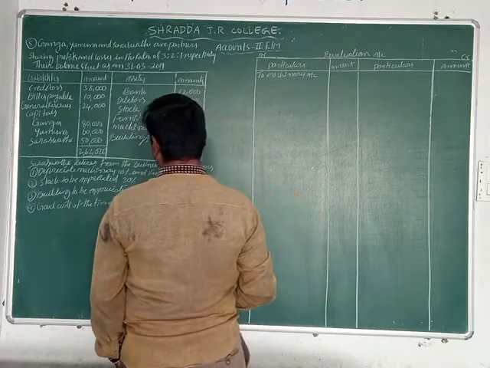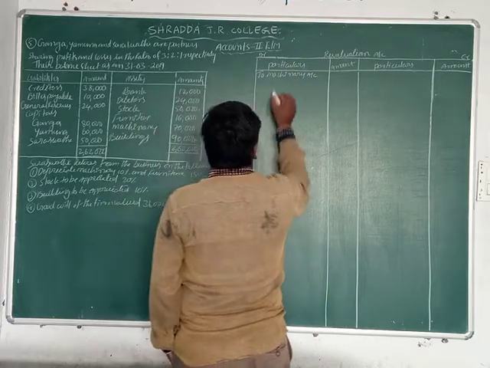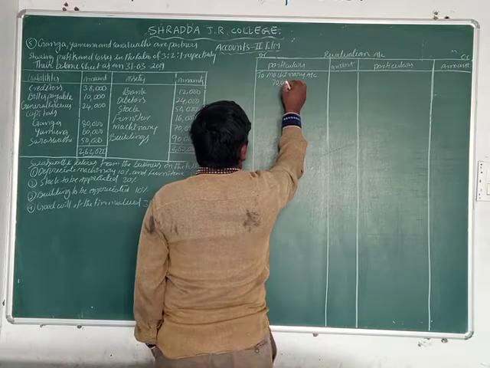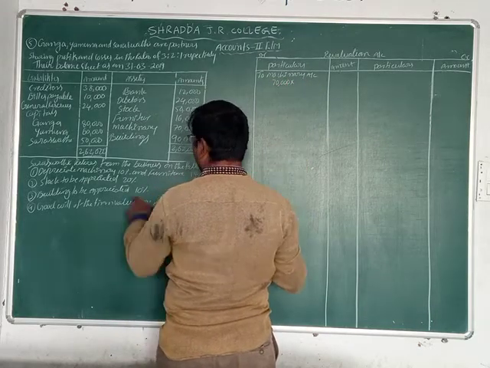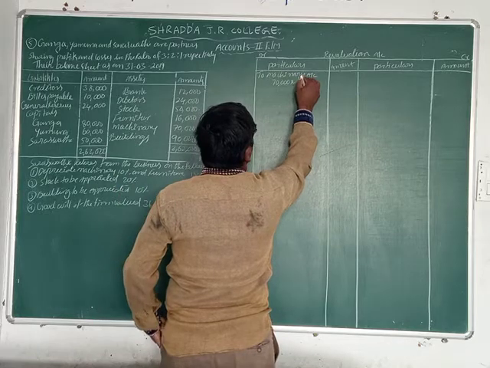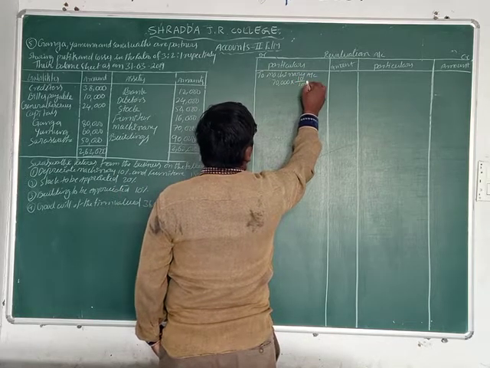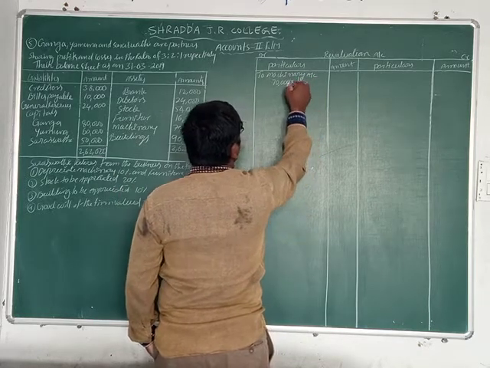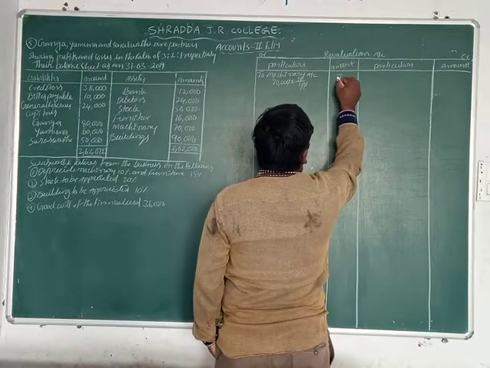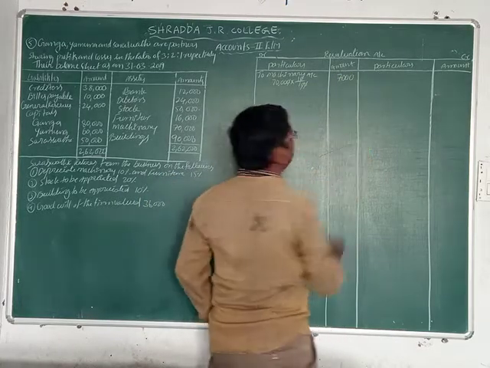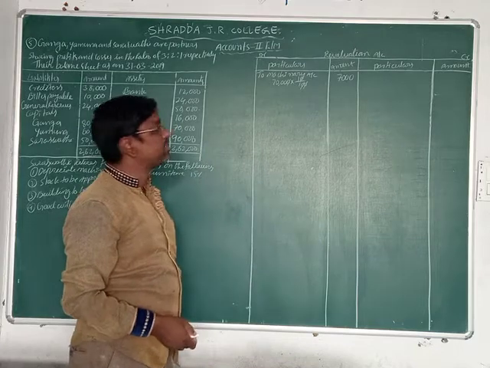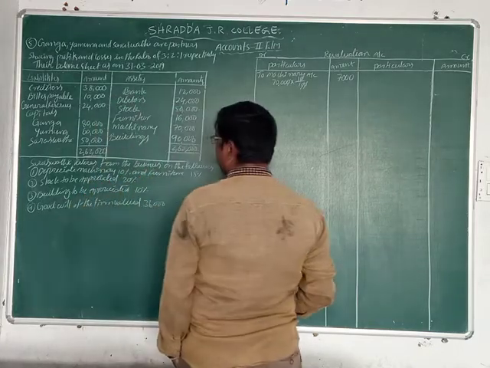The value of machinery is 70,000 at the rate of 10 by 100. Zero to zero cancel, remaining 7,000 rupees. Depreciation of the machinery is 7,000 rupees.